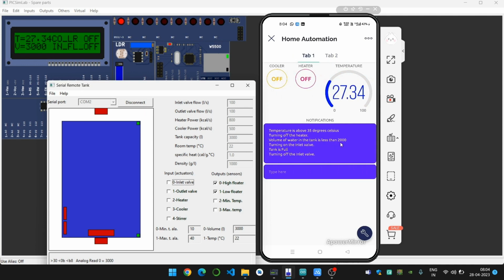As you can see, when the water level was less than 2000, we received the notification and it turned on the inlet valve. When the tank is full, we also received the notification and it turned off the inlet valve.